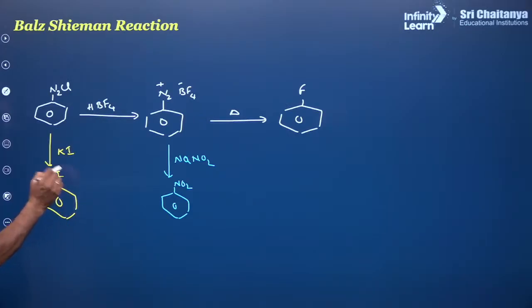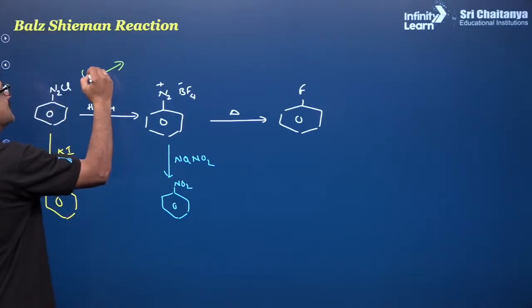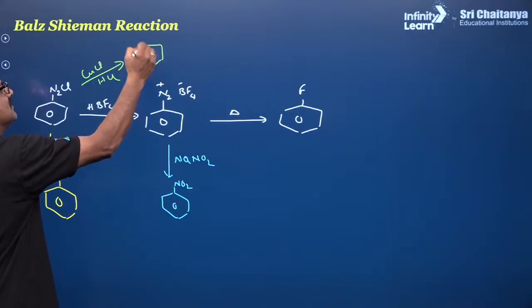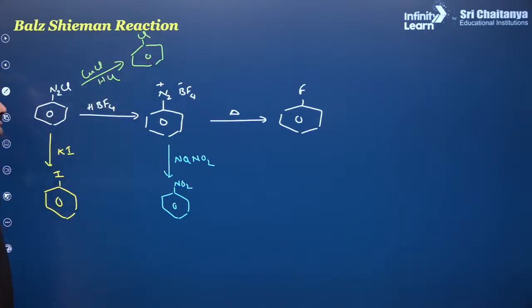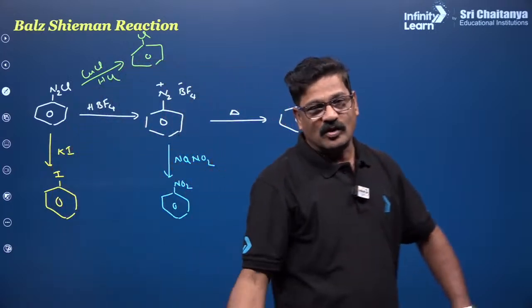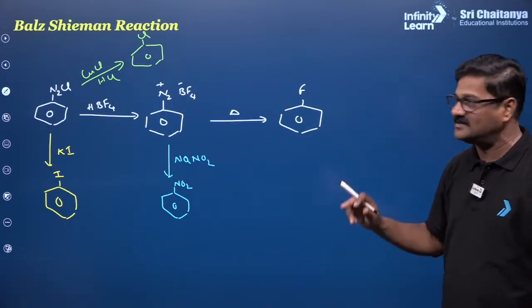This is not a named reaction. Okay. So from here you can use CuCl and HCl. You are going to get chlorobenzene. Okay. Or bromobenzene. Sandmeyer reaction. So from benzene to chlorobenzene, fluorobenzene, iodobenzene, what not, everything you can do, right?